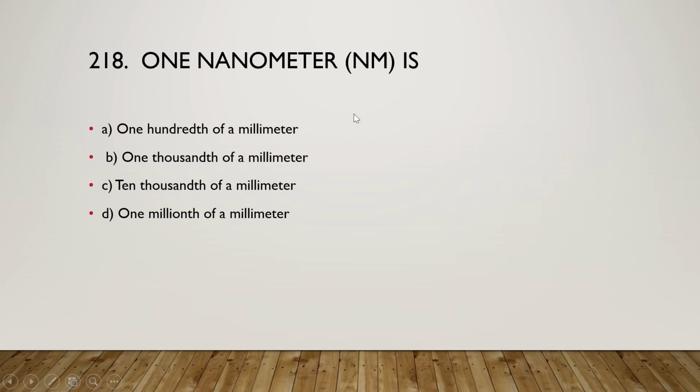And the next question is: 1 nanometer is one hundredth of a millimeter, one thousandth of a millimeter, one ten-thousandth of a millimeter, or one millionth of a millimeter. And the right answer is option D, one millionth of a millimeter. So 1 millimeter is 10 to the power minus 3 meter and one millionth is 10 to the power minus 6, so together 10 to the power minus 9 meter. 1 nanometer is 10 to the power minus 9 meter. Okay, so move on to the next.